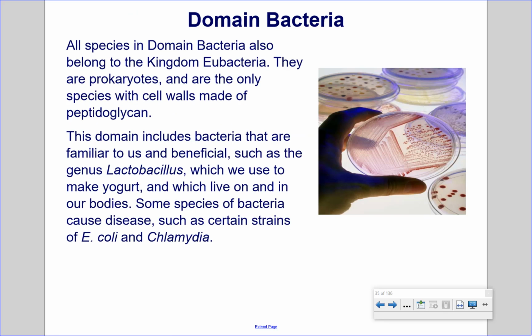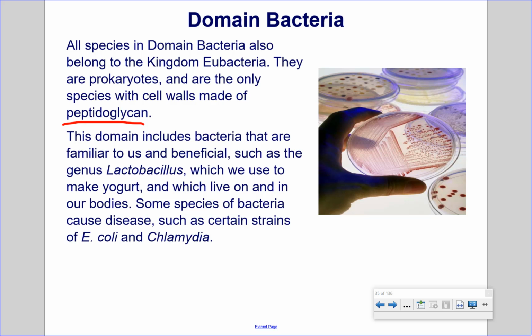Domain Bacteria. All species in domain Bacteria also belong to the kingdom Eubacteria. They are prokaryotes, and are the only species with cell walls made up of peptidoglycan. This domain includes bacteria that are familiar to us and beneficial, such as the genus Lactobacillus, which we use to make yogurt, and which live on and in our bodies.